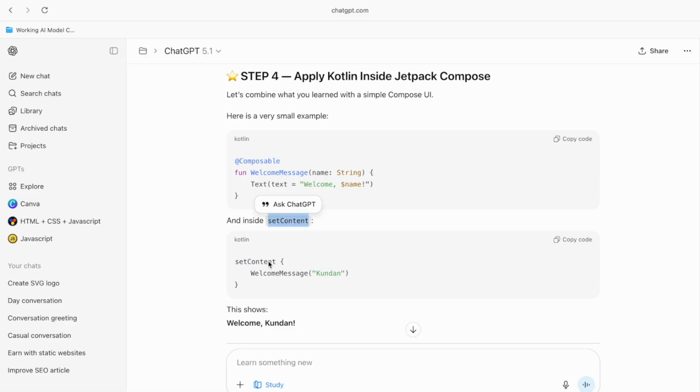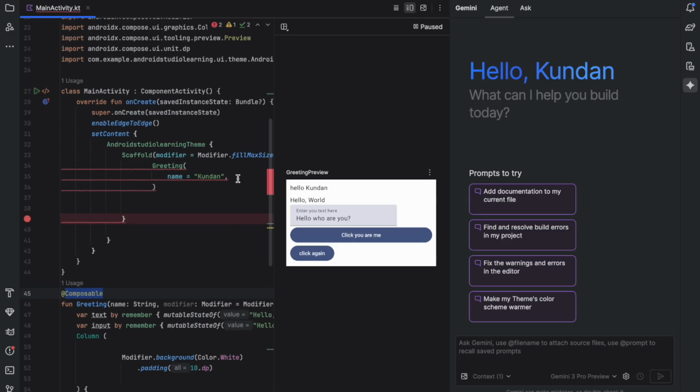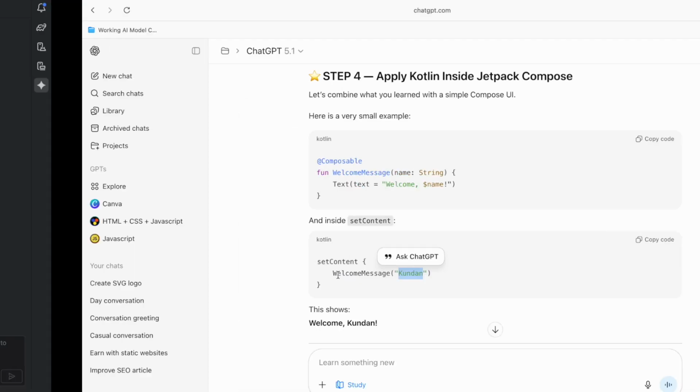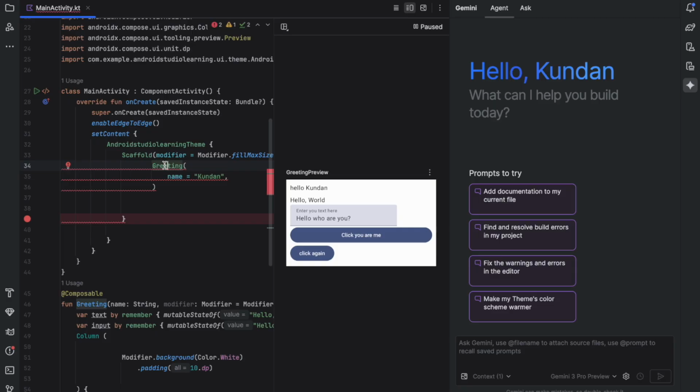Inside set content, set welcome message Kundan. You see the name, the welcome message, the name is a string, that's a value, so it's going to show Kundan. Okay, so the set content is inside here in the class MainActivity, that ComponentActivity. As you can see, after set content comes the function name, and the function is a composable. Okay, and that's what I want to say, write the message. Okay, so we're going to see it.